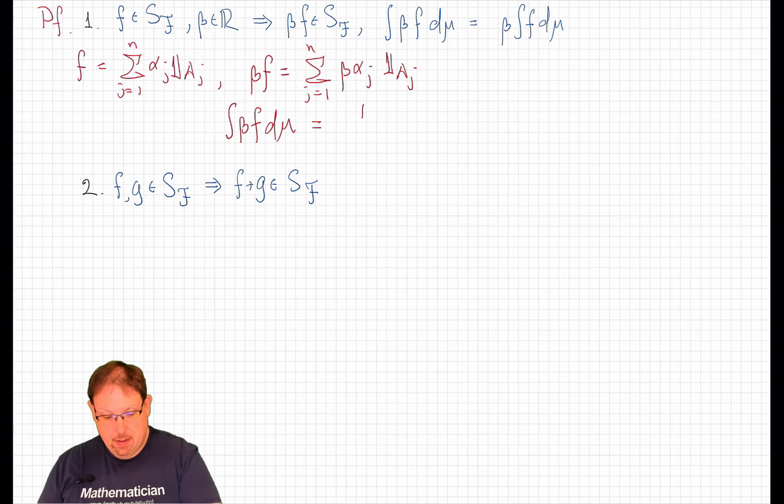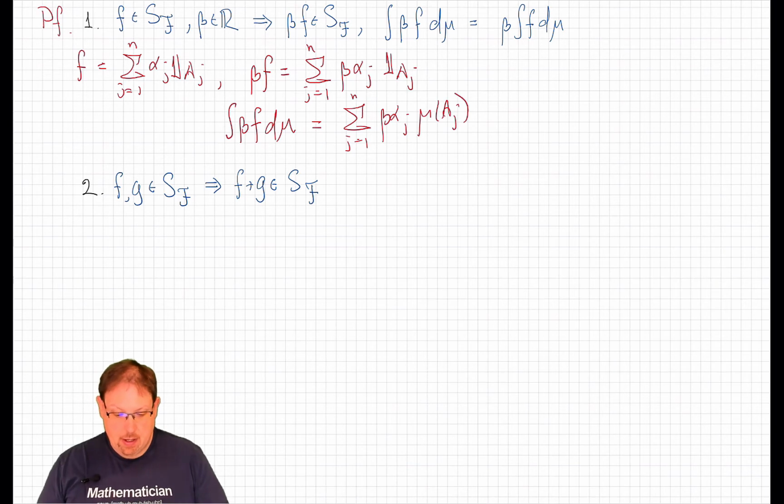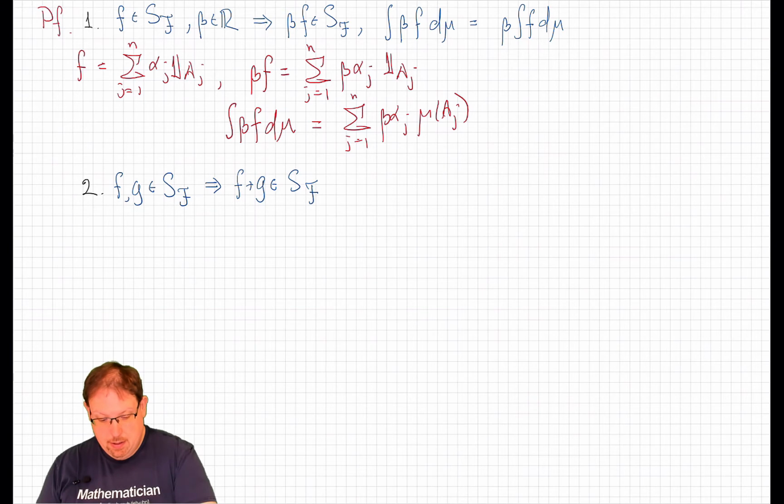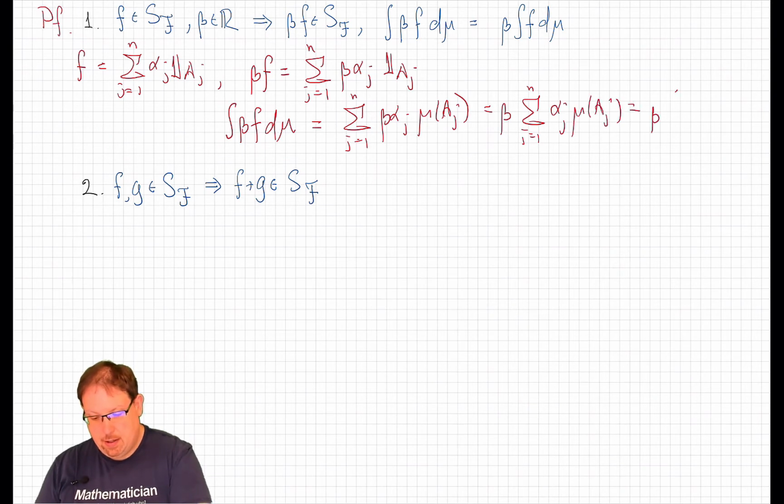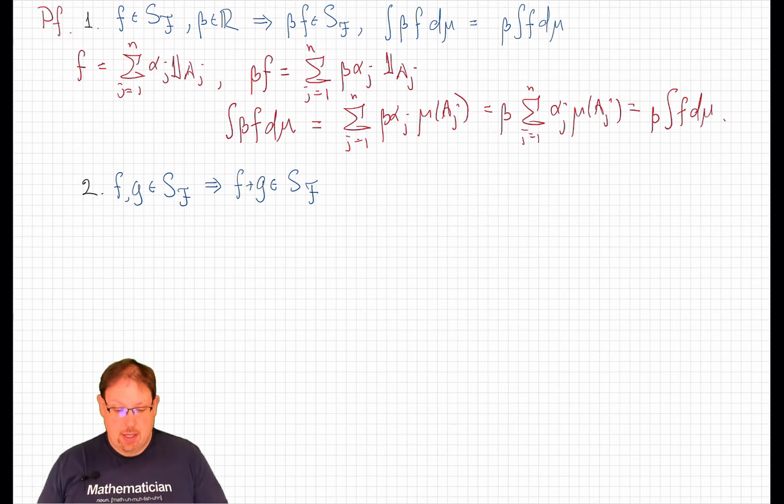That will be the sum on j of beta alpha j times the measure of A j. And again, using the distributivity of addition and multiplication, we can pull the beta out of the sum. And what's left inside is the definition of the integral of f. And so that shows that the integral respects scalar multiplication.